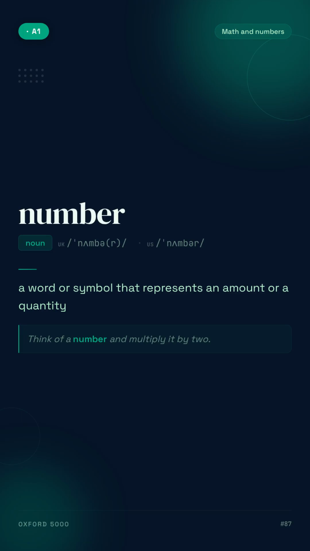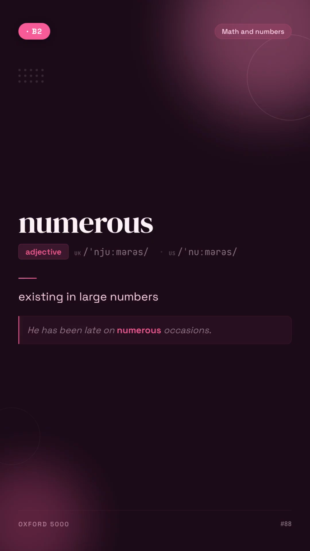Number. A word or symbol that represents an amount or a quantity. For example, think of a number and multiply it by 2. Numerous. Existing in large numbers. For example, he has been late on numerous occasions.